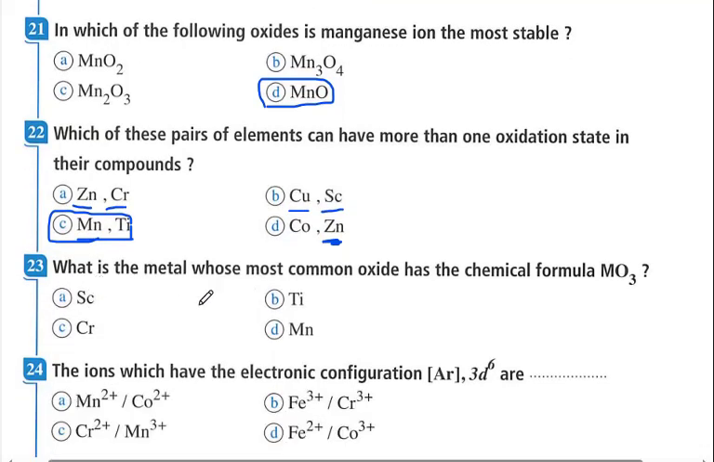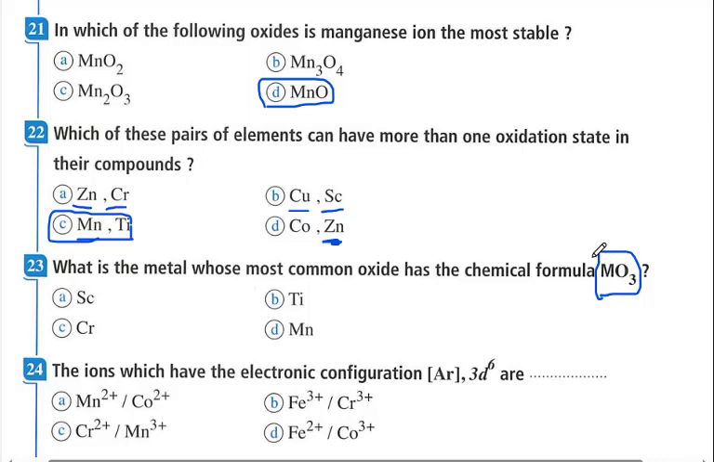So what is the metal whose most common oxide has the chemical formula MO3? The oxidation state here of M is positive 6, as the whole molecule is neutral and each oxide ion carries negative 2. Negative 2 times 3 equals negative 6, and the whole molecule is neutral, so the oxidation state of M is positive 6. So positive 6 in group 6B, it is chromium, 4s1 and 3d5.